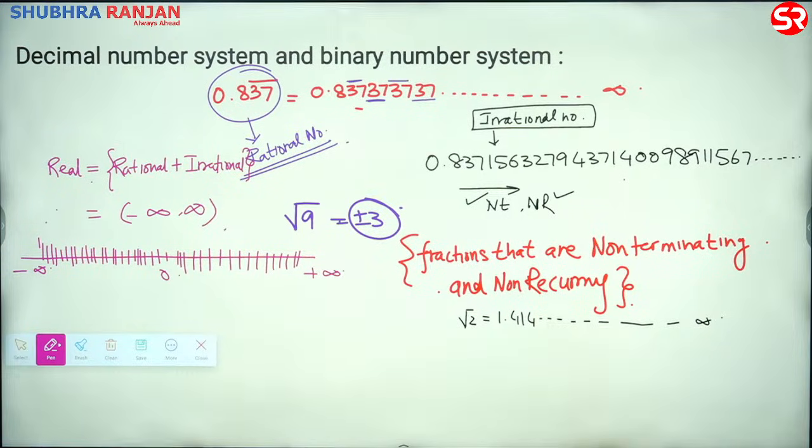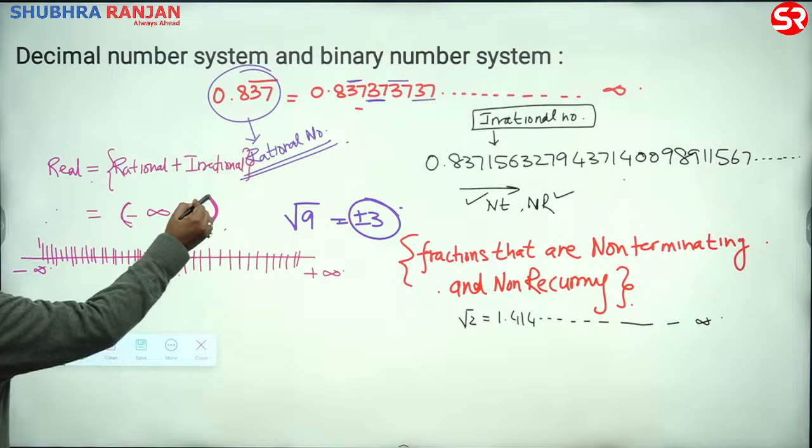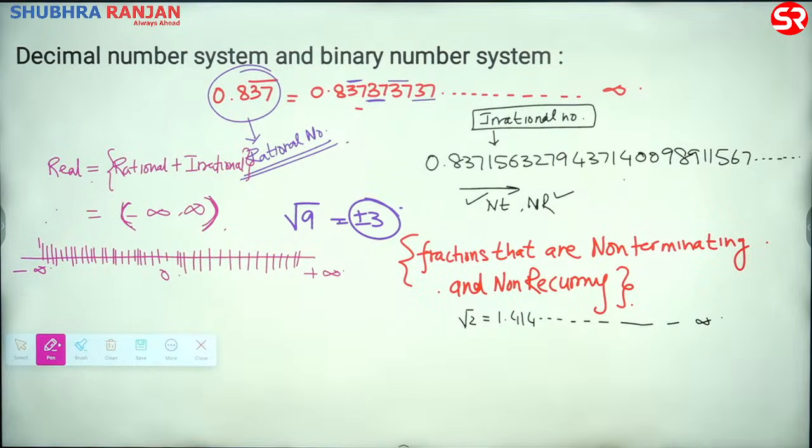And you used to think of integers as all numbers because you used to write integers as minus infinity to infinity. I have written real as minus infinity to infinity, and what are these? These are called open brackets, which means it doesn't stop. All numbers are real numbers. All is well, guys. Sure?